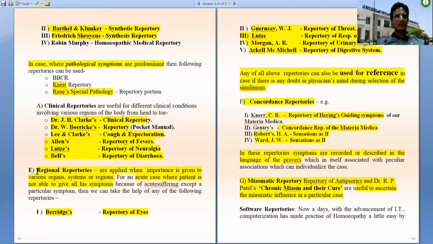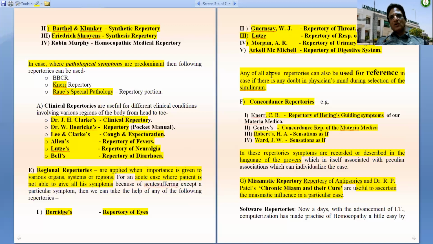Then we have certain regional repertories which are for particular organs. The examples are Berridge's eye repertory for eye complaints, Gumsey's repertory of throat for throat complaints, Lutze's repertory of respiratory organs for respiratory complaints, Morgan's repertory of urinary organs for urinary complaints.